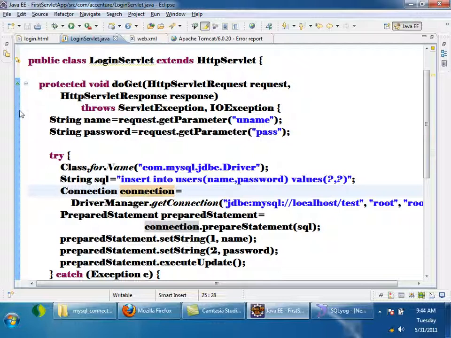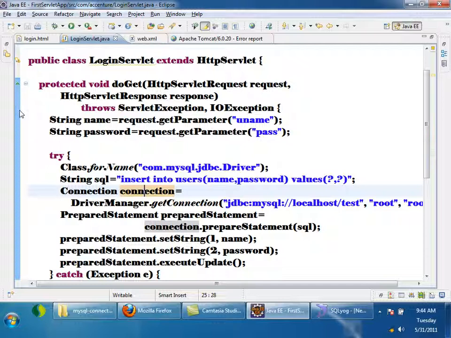So you should not create connections inside the doGet method, because the doGet method will get executed for every request. If this statement is here, a connection will be established for each and every request, which is not good, right?